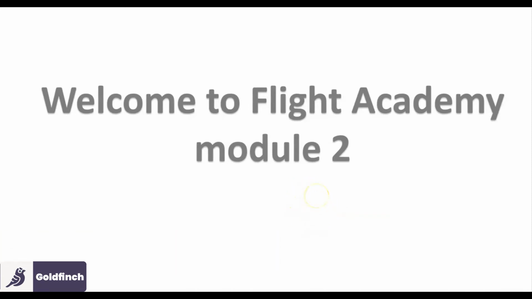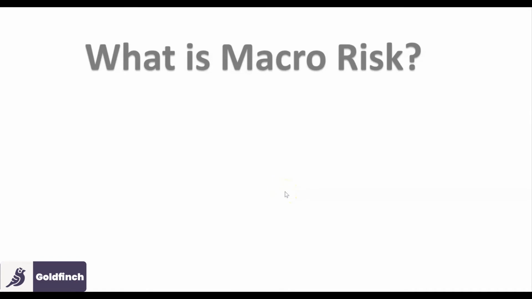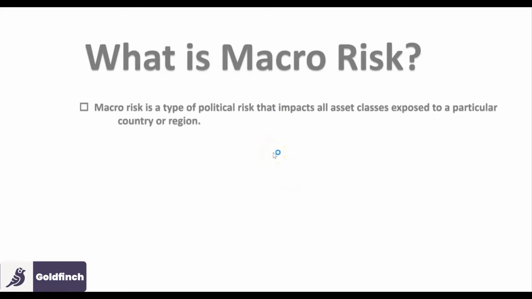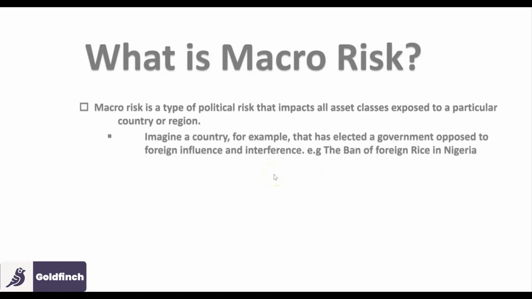In this Module 2 challenge, we are going to look at a lot of things which I want you to know. And one of them is macro risk. So what is macro risk? Macro risk is a type of political risk that impacts all asset classes exposed to a particular country or region. So let me clarify.